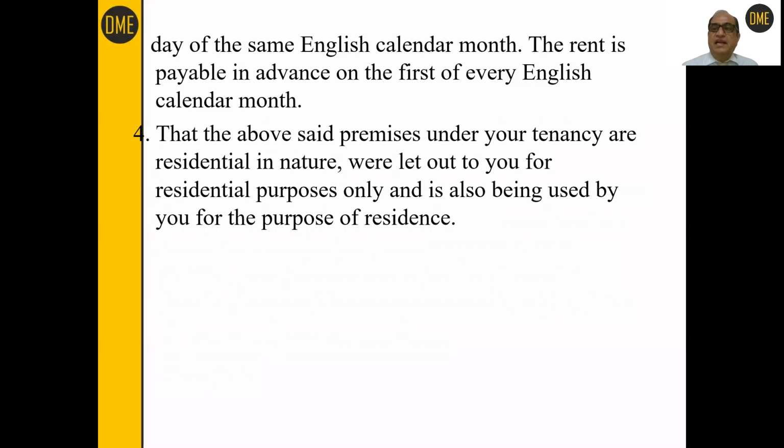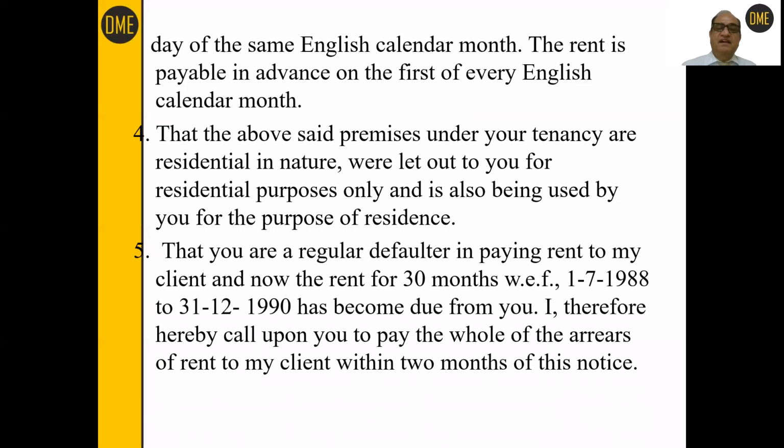Now, the landlord is speaking through his advocate that the above said premises under your tenancy are residential in nature. They are not commercial. They are not for agriculture purpose. They are residential in nature, and they were let out to you for residential purposes only, and are also being used by you for the purpose of residence. So this is a hint to say that we are going to terminate the monthly tenancy of the tenant, for which 15 days clear-cut notice is required.